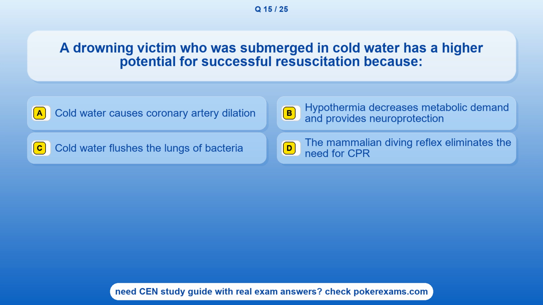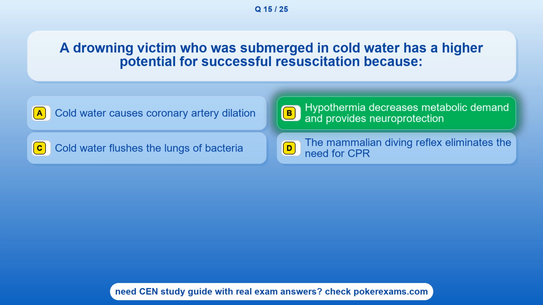because option A. Cold water causes coronary artery dilation. Option B. Hypothermia decreases metabolic demand and provides neuroprotection. Option C. Cold water flushes the lungs of bacteria. Option D. The mammalian diving reflex eliminates the need for CPR.